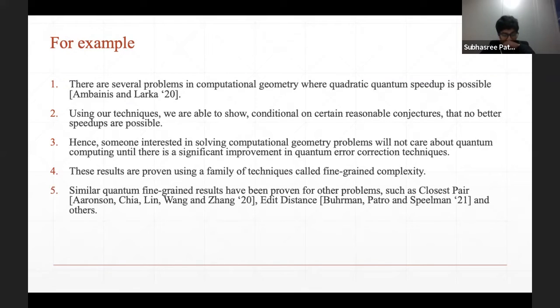But I should also point out that similar quantum fine-grained results have also been proven for other problems such as the closest pair problem or the bichromatic closest pair problem. This was a paper by Aaronson et al. in 2020. And similar results have also been given for string comparison problems like edit distance or LCS by Buhrman et al. in 2021. I was also an author in that.